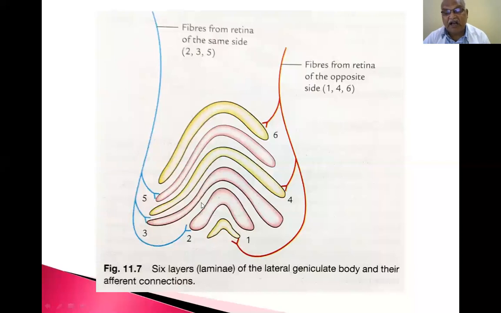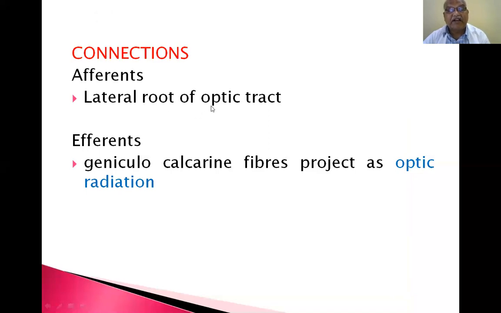There are 6 laminae of the lateral geniculate body separated by white matter. Six layers of gray matter are separated by white fibers. This is the structure of the lateral geniculate body. Connections: afferent from the lateral root of the optic tract, and efferent geniculocortical fibers project as the optic radiation.